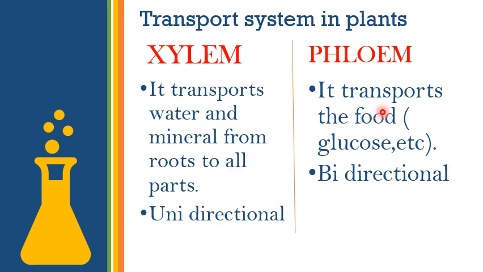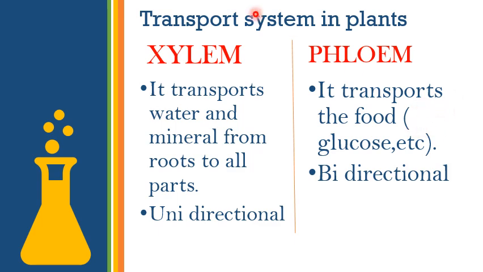Whatever our food is, if we say carbohydrate it will not be wrong, but in your textbook glucose is mentioned, so we have to memorize it as glucose. It transports the food, glucose. You have to write glucose in bracket. So this phloem transports glucose. Okay, it is bidirectional. It means the food can go upside also, downside also.